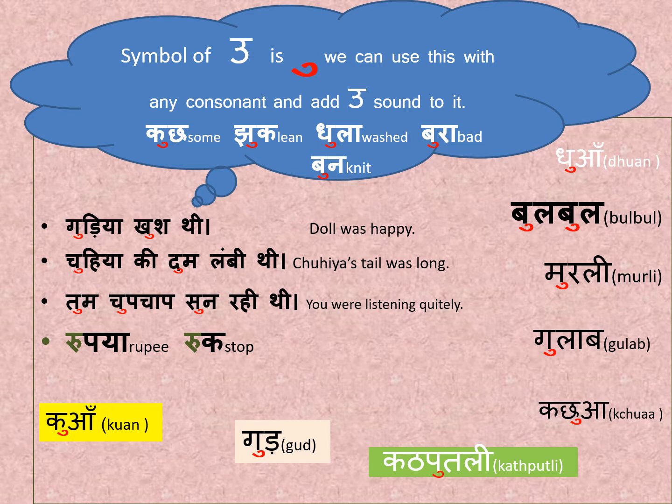Gudiya khush thi, ga and kha has the symbol of U. Chuhiya ki dum lambi thi, in chuhiya cha and in dum the has the symbol of U.